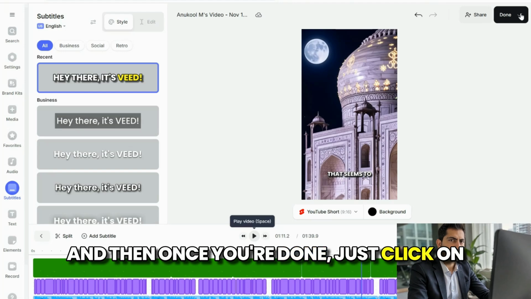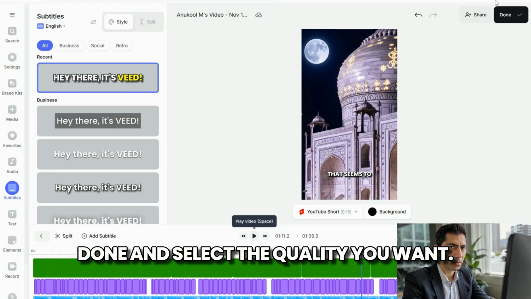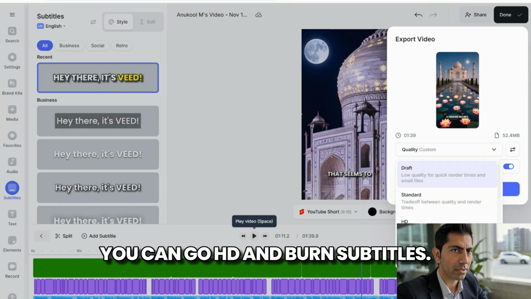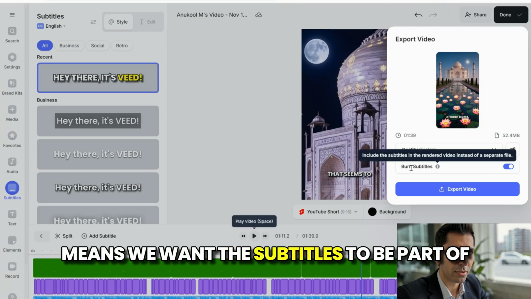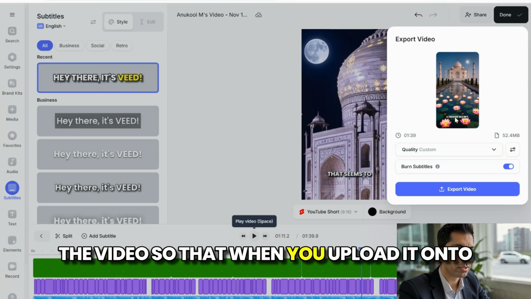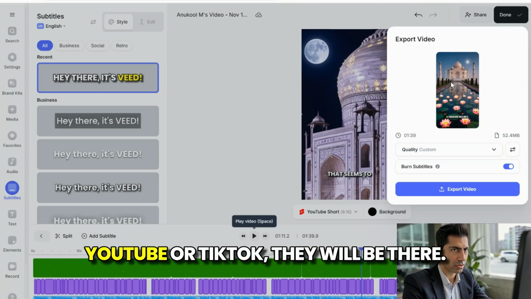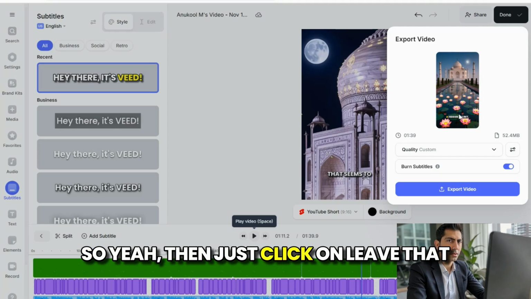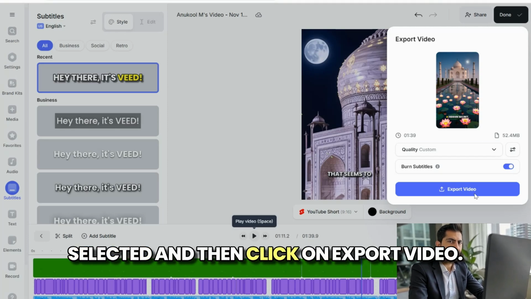And then once you're done, just click on done and select the quality you want. You can go HD, and burn subtitles means we want the subtitles to be part of the video so that when you upload it onto YouTube or TikTok, they will be there. So yeah, then just leave that selected, and then click on export video.